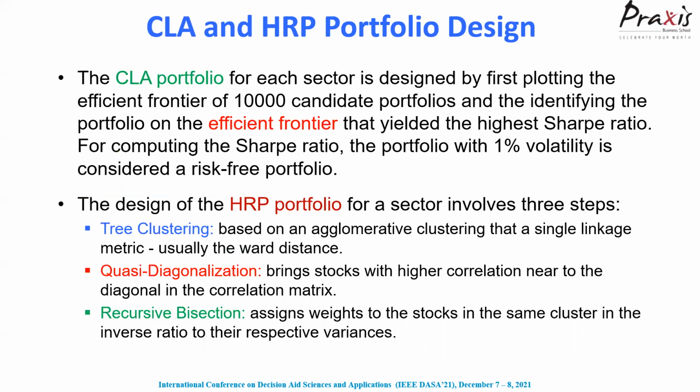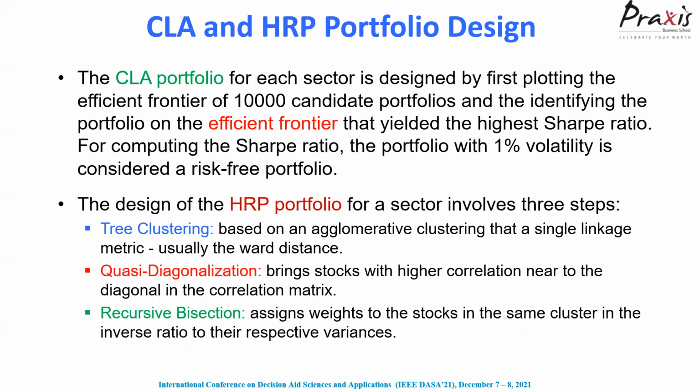The CLA portfolio was designed using the efficient frontier, first by generating 10,000 candidate portfolios, identifying the efficient frontier, and then finding the point which yields the highest Sharpe ratio, because the Sharpe ratio gives us an idea about the real usefulness of the portfolio, because it optimizes the return and risk. And while computing the Sharpe ratio, we took the portfolio with 1% volatility as the risk-free portfolio.